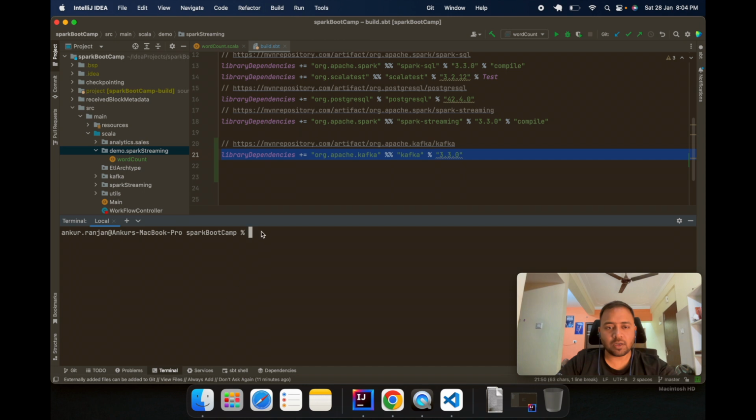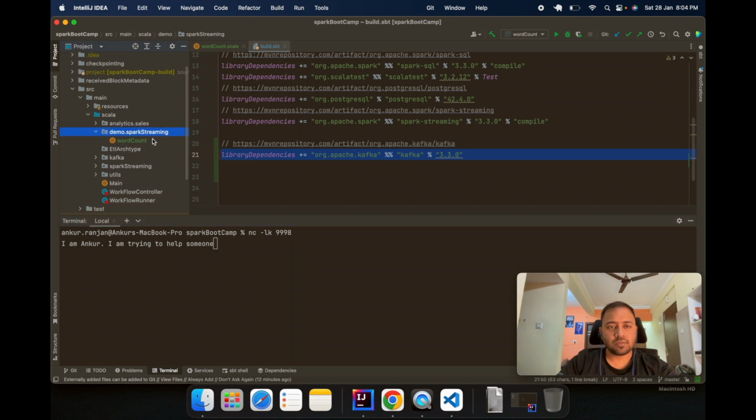I'm using the command nc -lk, and I am passing port 9999. Okay, or let me use 9998. What this will do is create a server where I can write my data. Okay, so this is done. It opened a server, and on port number 9998 I can write multiple things here. I am Ankur. I am trying to help someone. Okay, cool. Let's write the word count code.